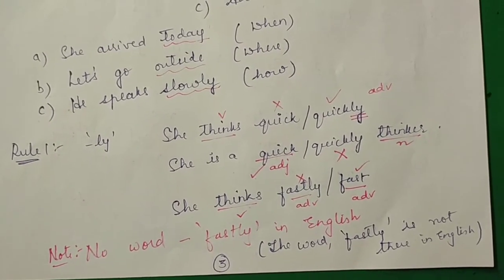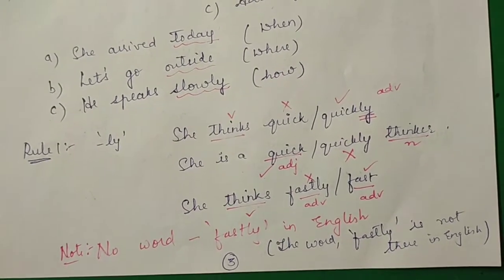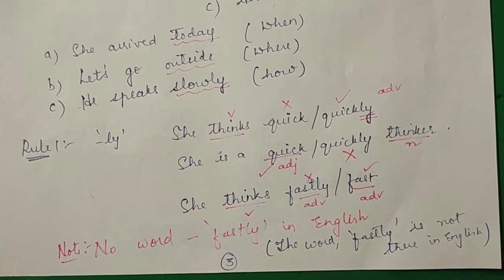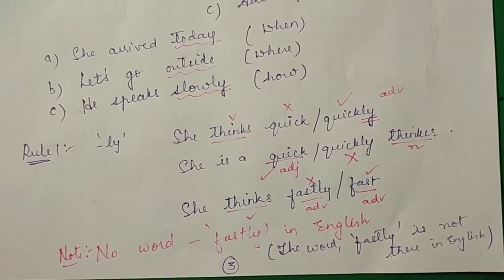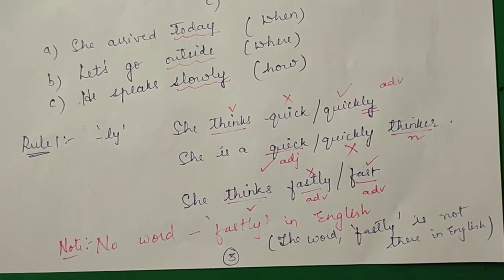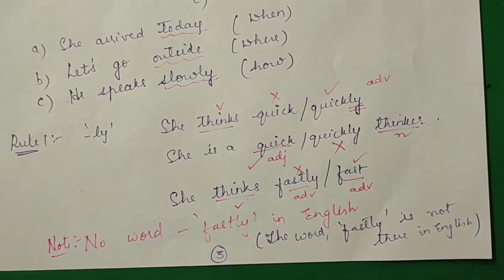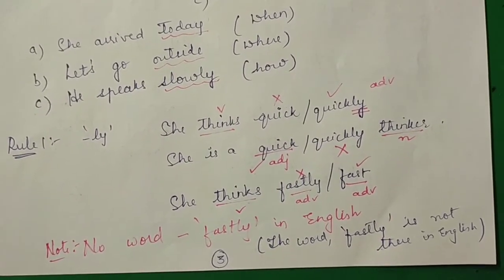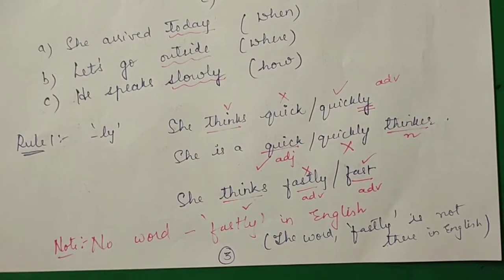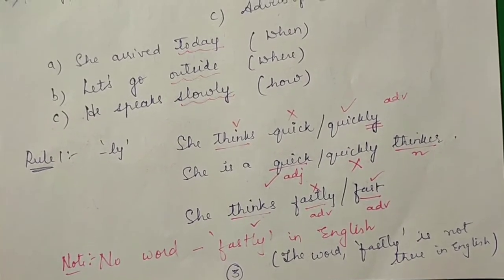So quick is the adjective. So we can't say she is a quickly thinker. She thinks fastly? Actually, according to the first example, we can add ly. But in the English language, there is no word called fastly. So we have to avoid using the term fastly. We just have to say fast. She thinks fast. So this serves as an exception to the first example.